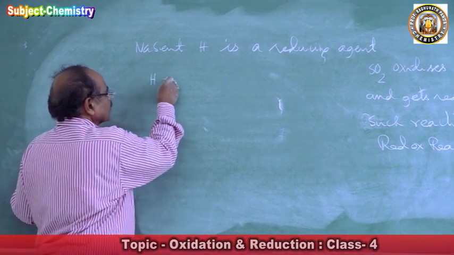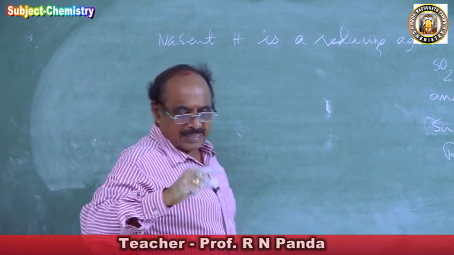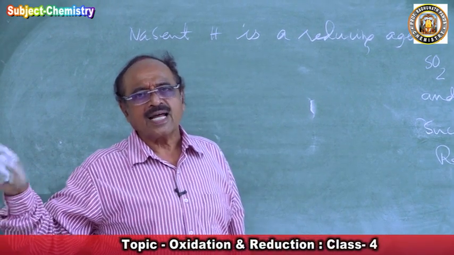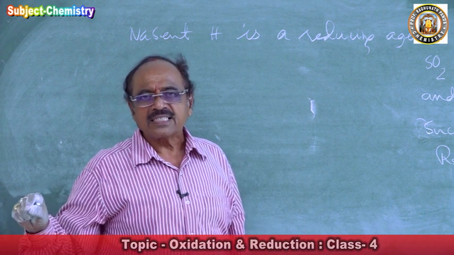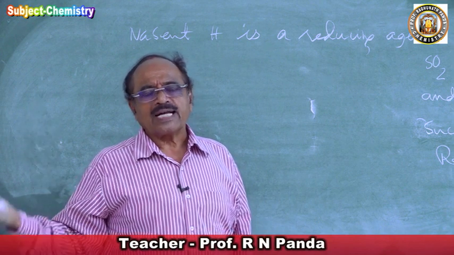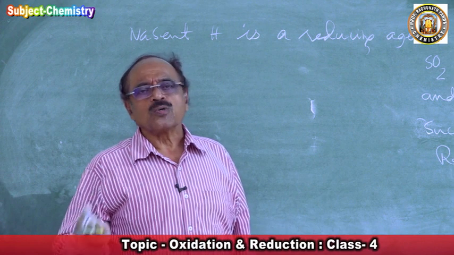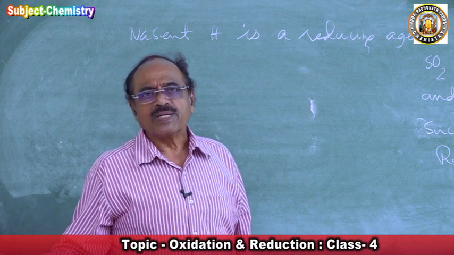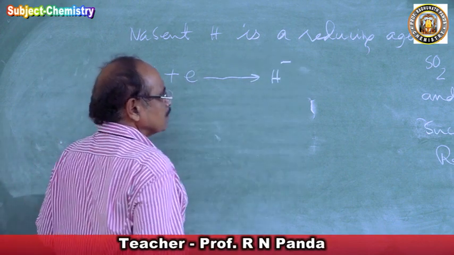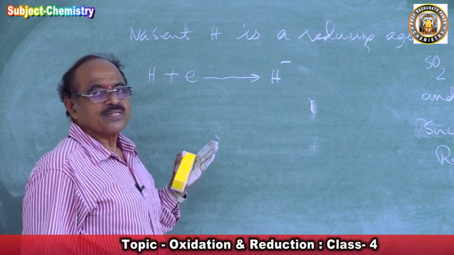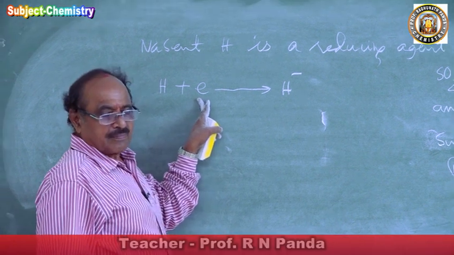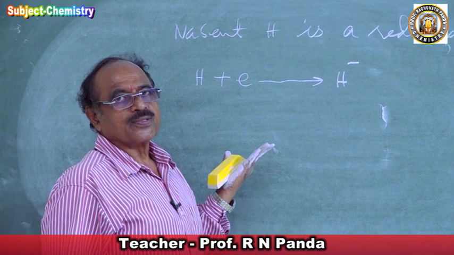What is nascent hydrogen? One electron. The atoms of every element have a strong tendency to attain octet or nearest inert gas configuration, either by losing or by gaining electron. So hydrogen will have a strong tendency also to accept one electron to become helium. So hydrogen takes the electron and forms H minus. So this is the electron, this process you are getting. So it is a reducing agent.